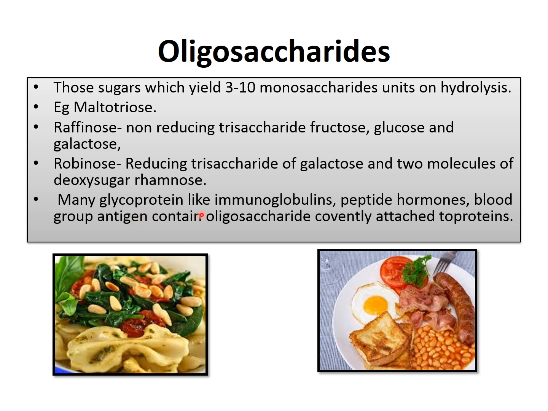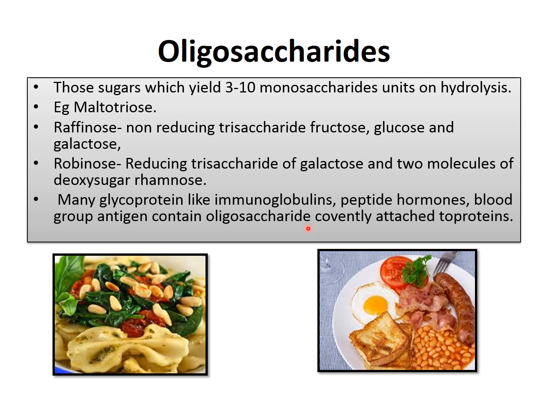Maltotriose has 3 glucose, raffinose has 1 glucose, 1 galactose and 1 fructose, ribinose has 1 galactose and 2 rhamnose sugars.